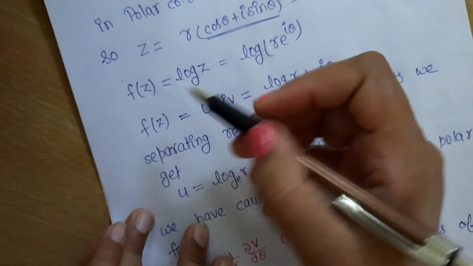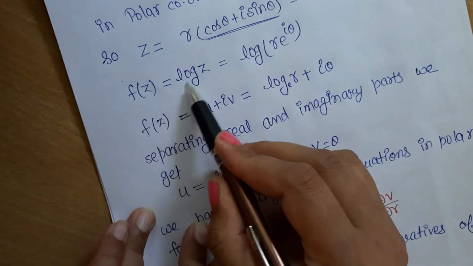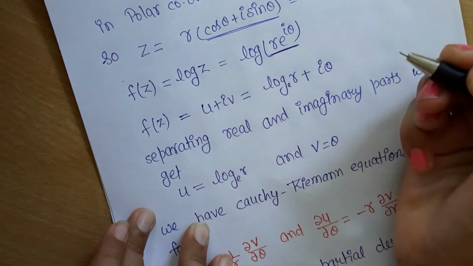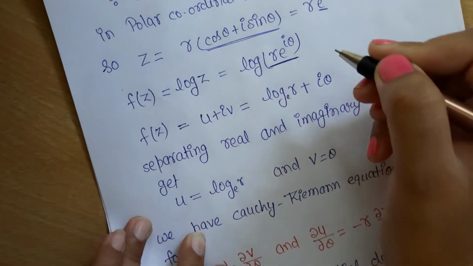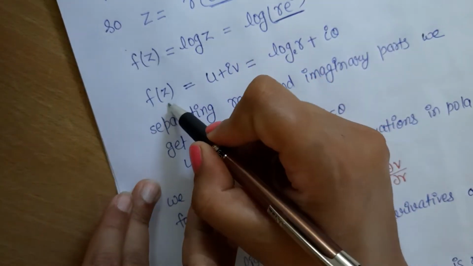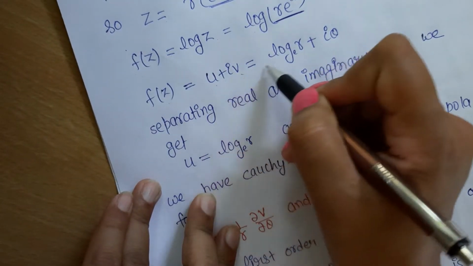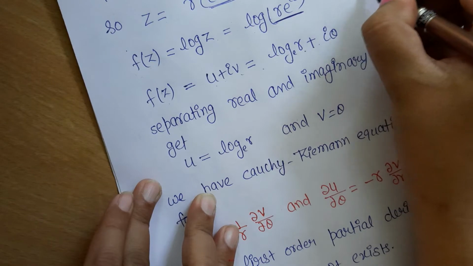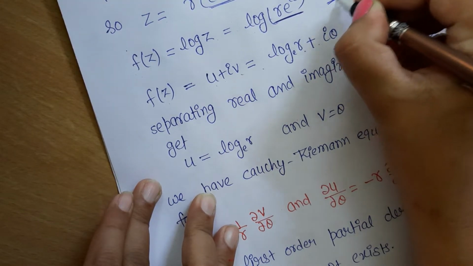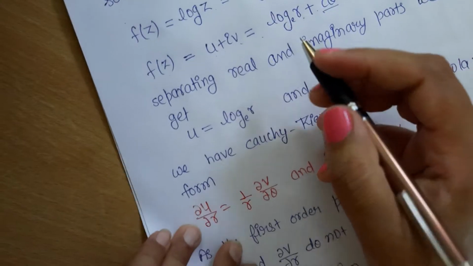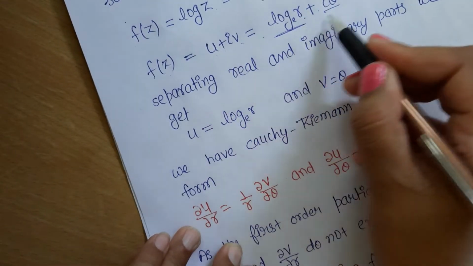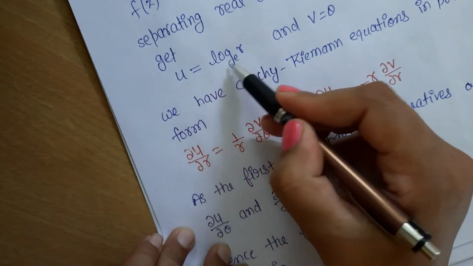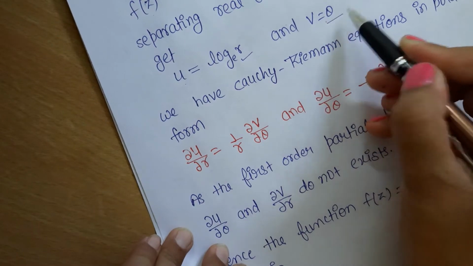So f(z) equals log z equals log(r e to the power iota theta), and on solving we get f(z) equals u plus iota v equals log r plus iota theta, since log e is 1. So we have two parts, the real part and the imaginary part. On comparing, u equals log r and v equals theta.